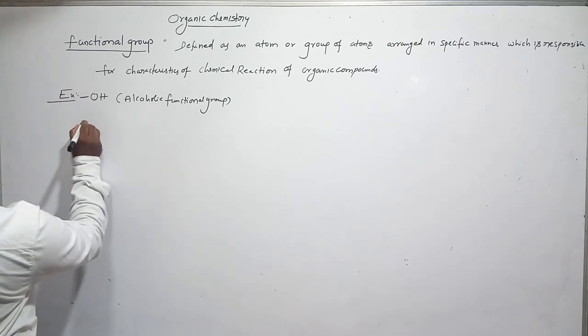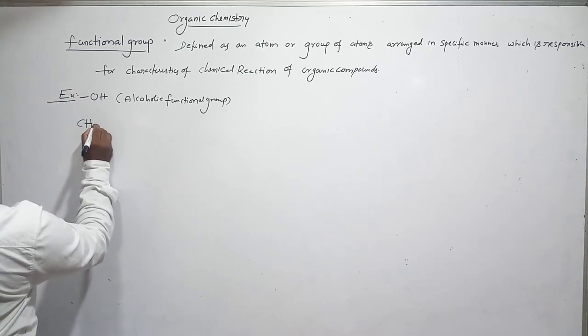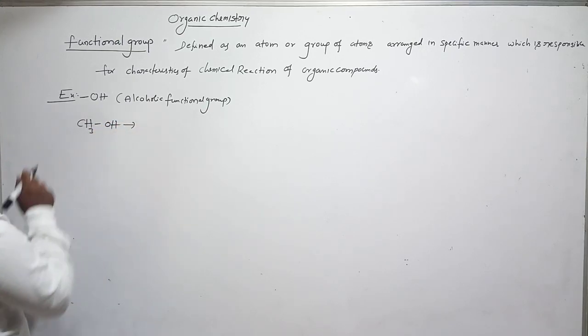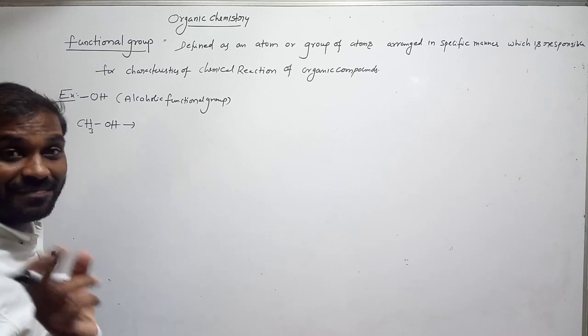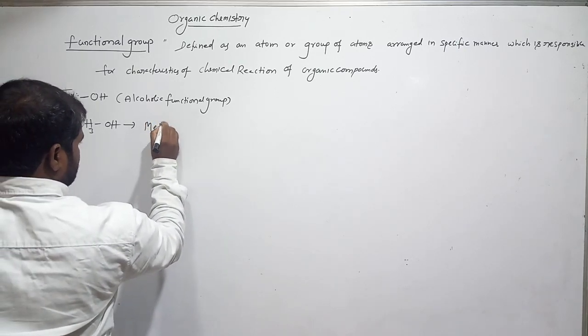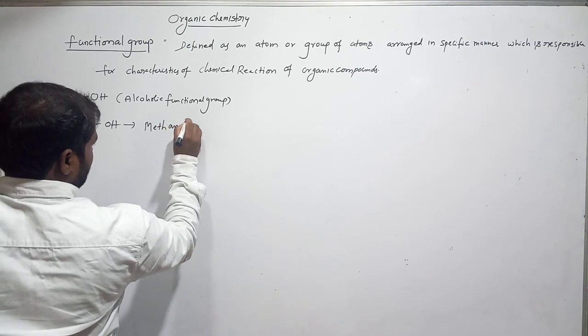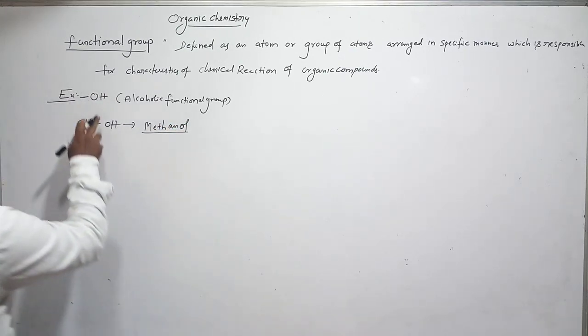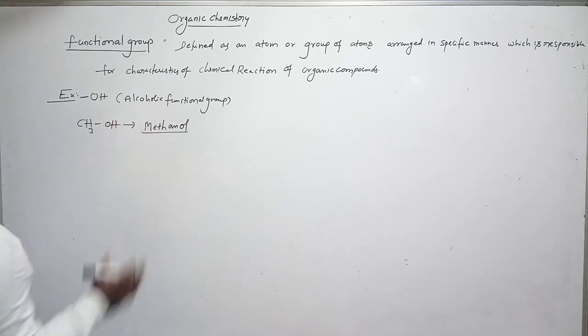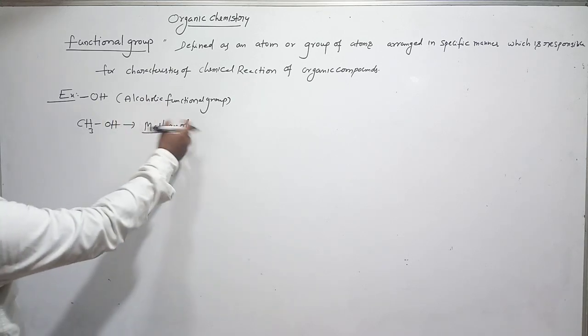Let's see the example. CH3OH. Name of this compound? One carbon is there, so the root word is meth. Methanol. If OH is there, at the end of the name we pronounce it as ol. Methanol.